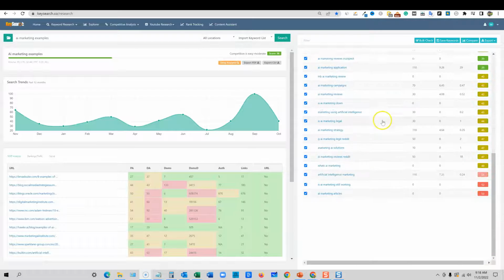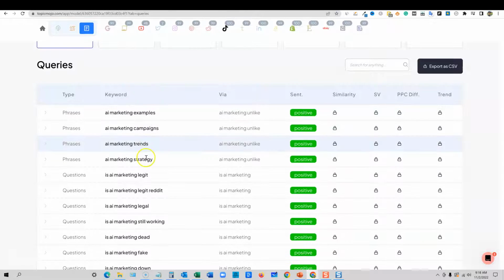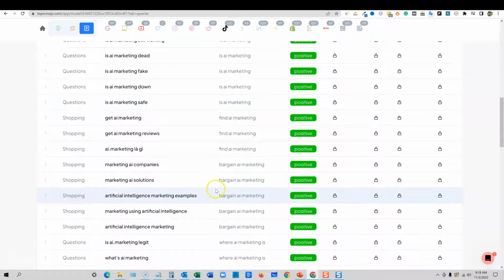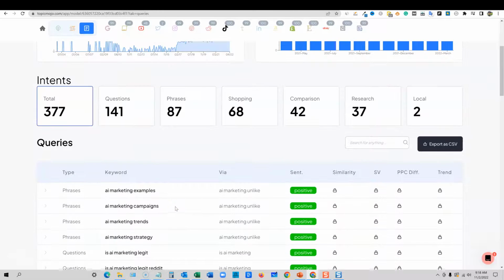So that was fun. Okay, so we have all these keywords that we found that we can go through. It's actually finding some really good keywords. I really like that workflow that I just kind of came up with, because we would be able to take all these keywords, which may have their own unique way of being found, and it just found a bunch of green keywords for us. So I really like that.